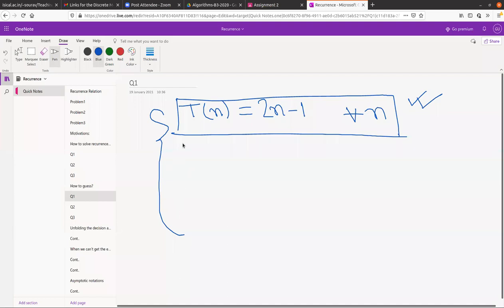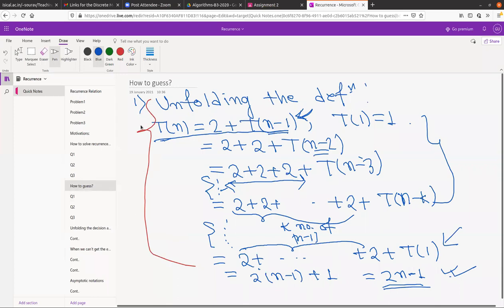Then you are done. So induction needs to be done here, we cannot stop there. That's what I am saying right now: you cannot say just by doing this that this is the solution. You of course have to do the induction after that.